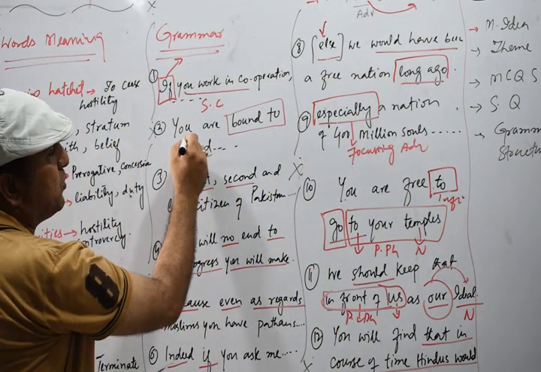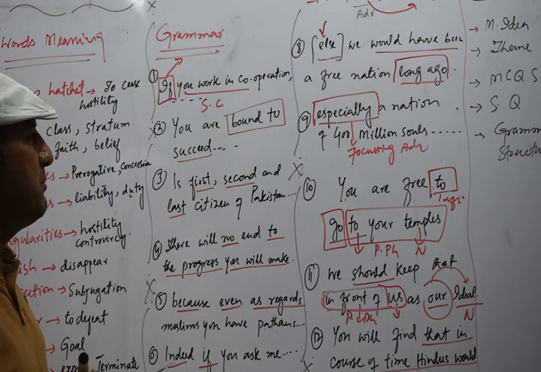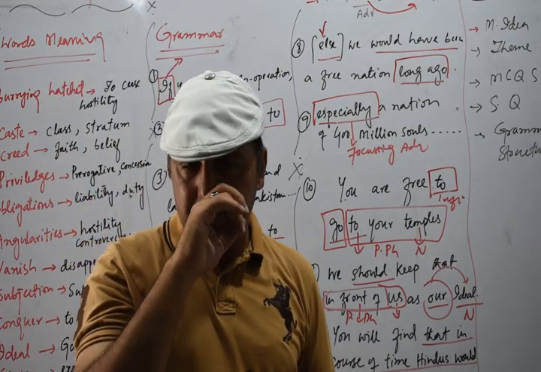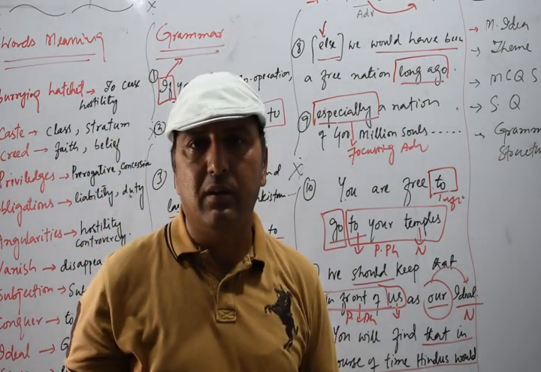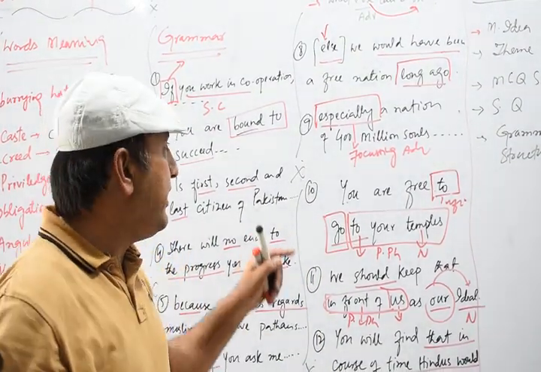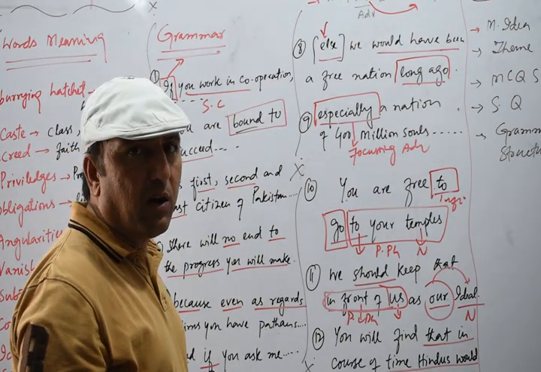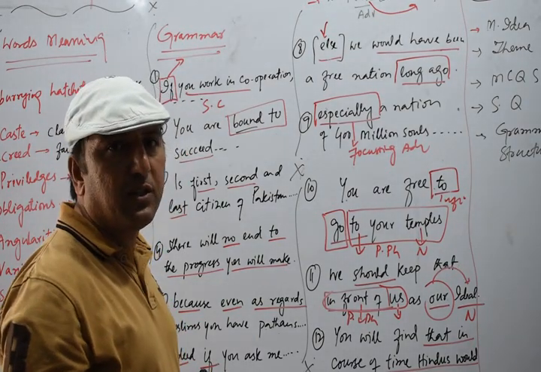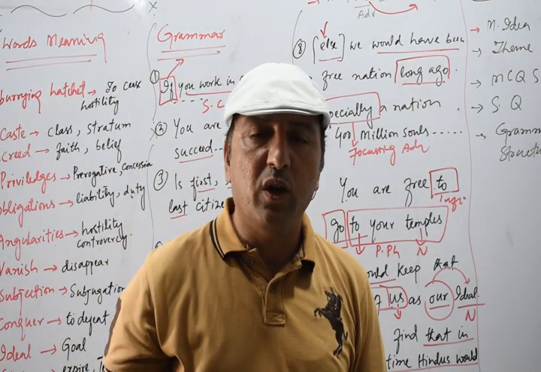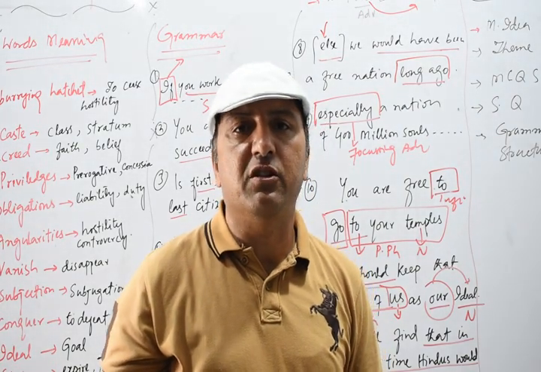Now you see, we have you are bound to succeed. Basically bound to. Bound is a verb, पाबंद होना, या लाजिम होना. Here bound is a verb and to follows that verb bound. Bound to, this is what we call a prepositional verb. When a verb is followed by a preposition, we call it a prepositional verb.